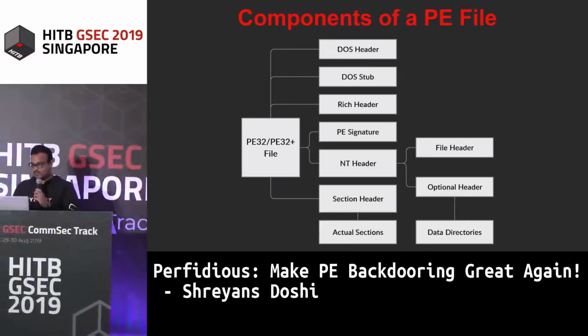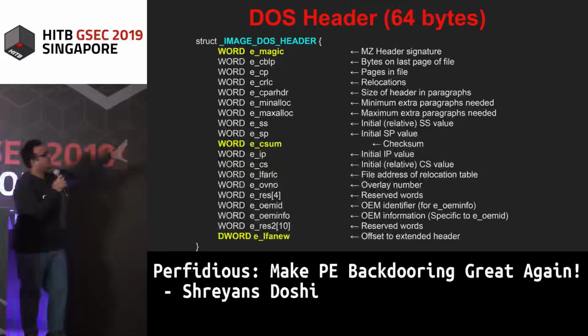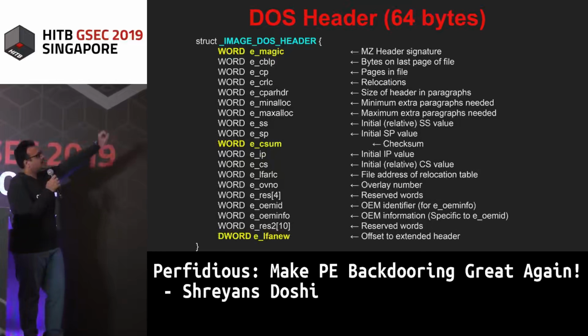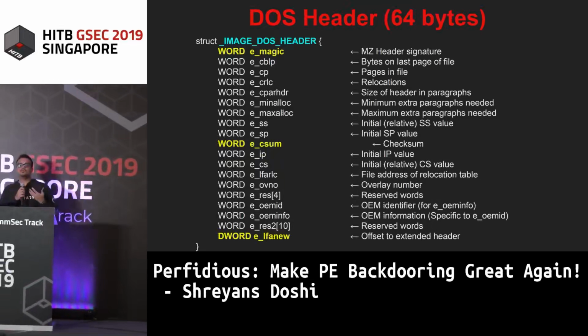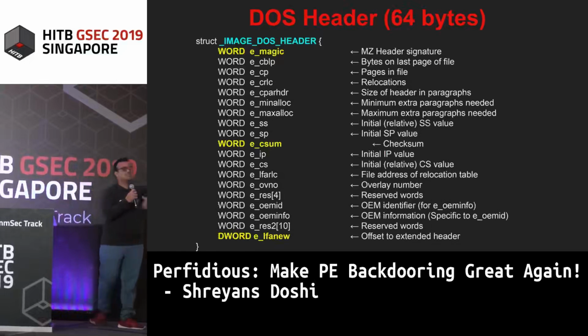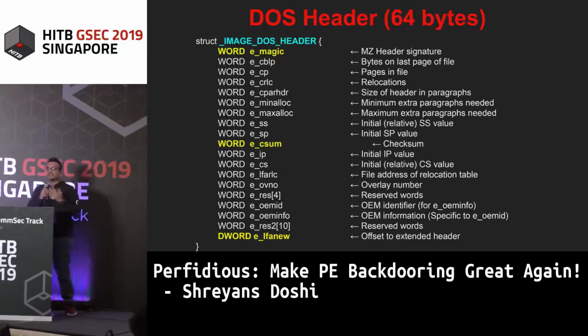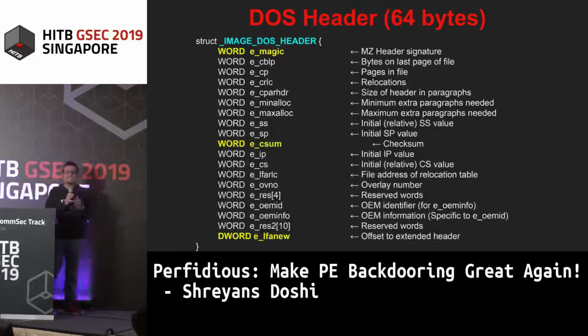So this is what a DOS header looks like. It contains a lot of different fields, but the important ones are highlighted in yellow. e_magic is the MZ signature that we see at the beginning of a PE file. This helps the Windows loader know that, okay, this is a PE file, right? The next is the csum field, which is the checksum. So the checksum basically gives you the checksum of the file. There are several different checksums present inside a PE file. So whenever you alter a PE file, it's not sufficient to change just one checksum. You need to change each and every checksum accordingly. So checksum basically helps you to know whether a PE file has been altered in some way or not.